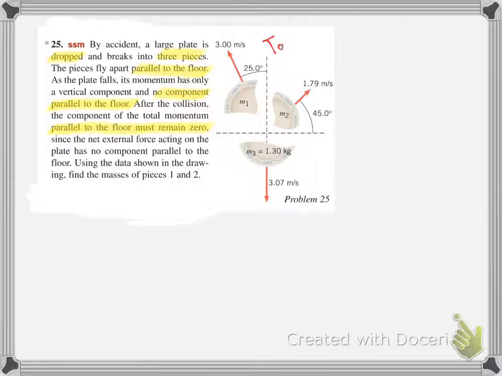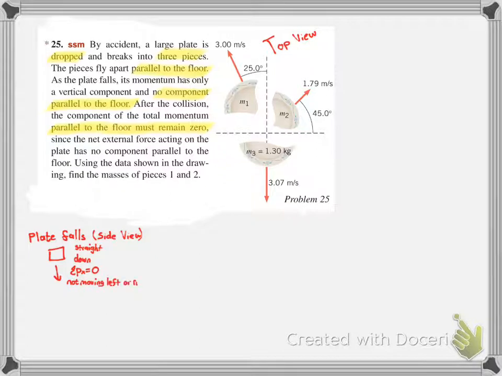So basically what they're saying is, this is a top view. This is the plate after it hits the ground, as if you're looking down on it, and it scatters parallel to the ground. When the plate is falling, if we look at the side view, it is falling straight down, which means its total momentum in the left-right direction is 0, because the only force acting on it is gravity, so it's not moving left or right.